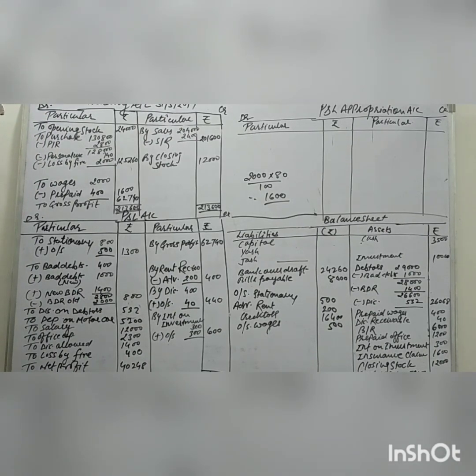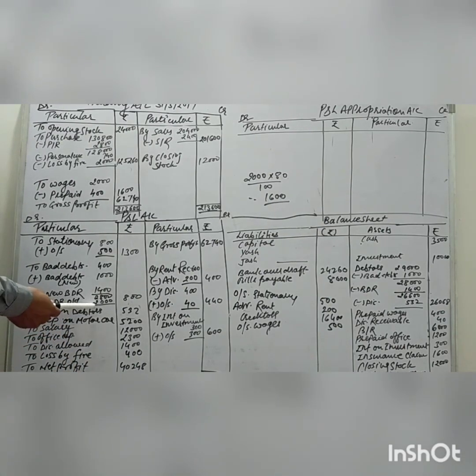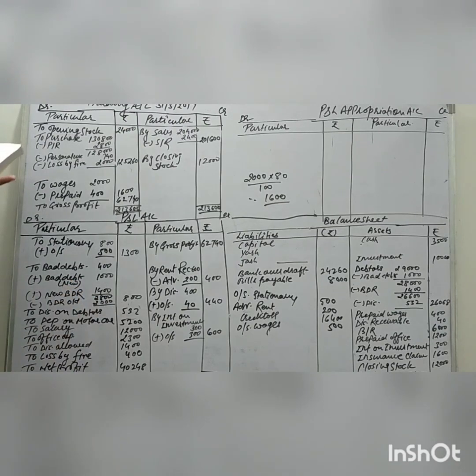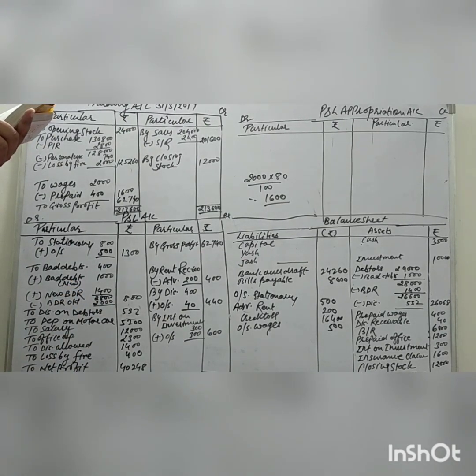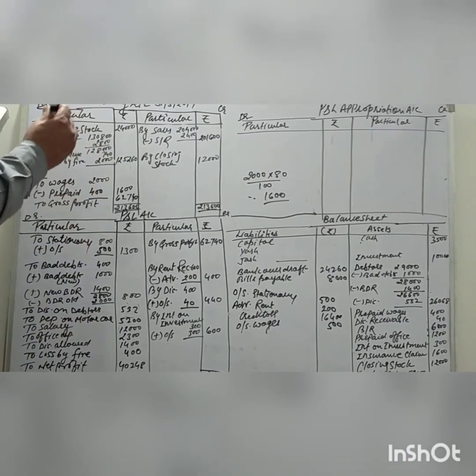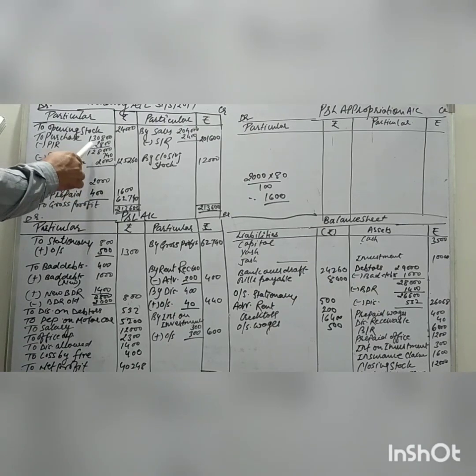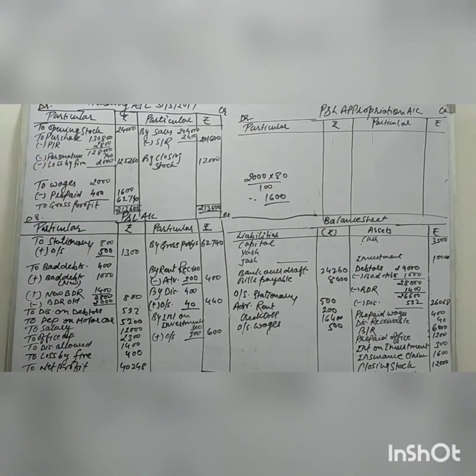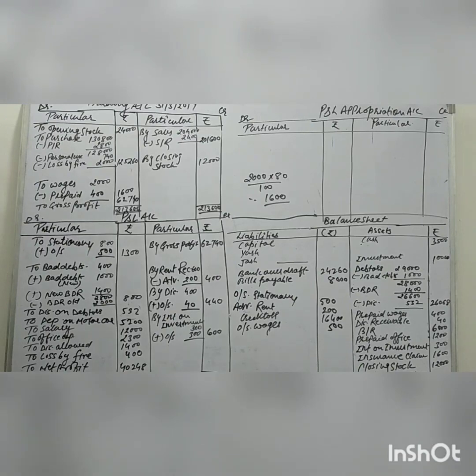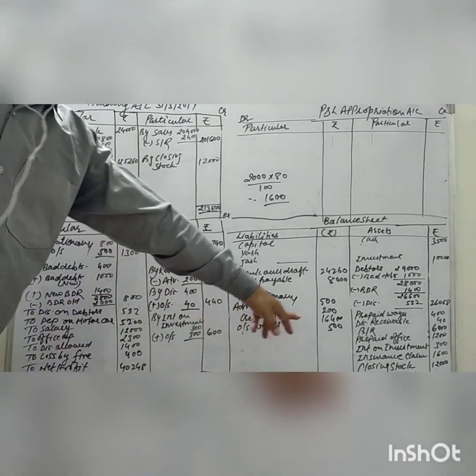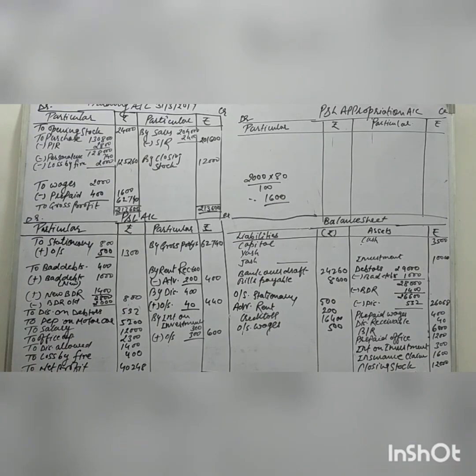Okay, bad debt reserve 2000. So bad debt reserve, you can see the bad debt reserve. This is the old reserve. Okay, BDR is deducted from this value, so 800 comes out. Next, goods withdrawn for personal use. This is personal use, so it is also deducted from the purchase. So personal use we will minus from the purchase 740. Outstanding wages, this is our liability, so directly post into the balance sheet on the liability side. Outstanding wages 500. So all these items we have completed.